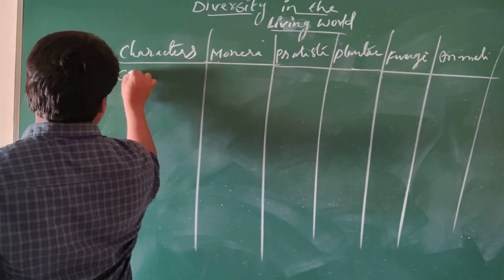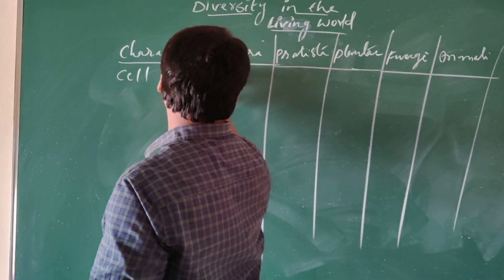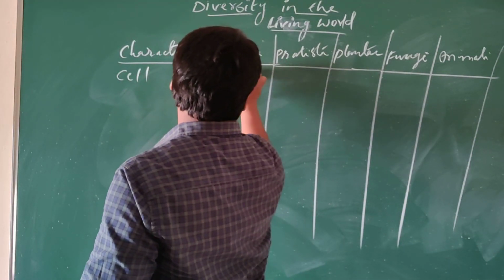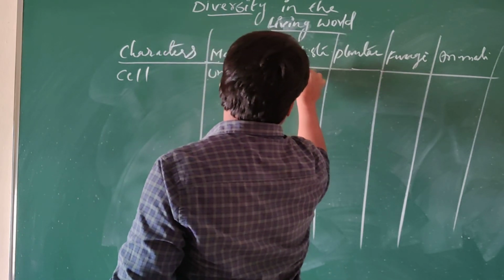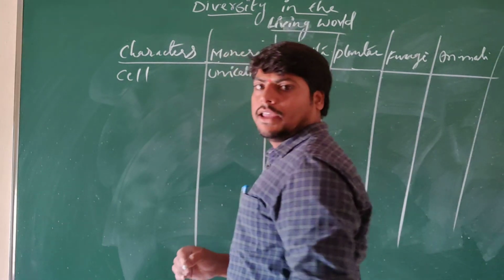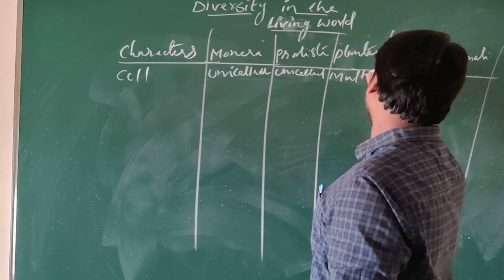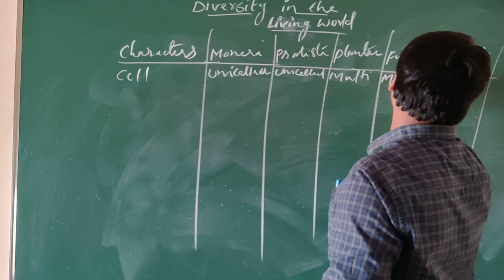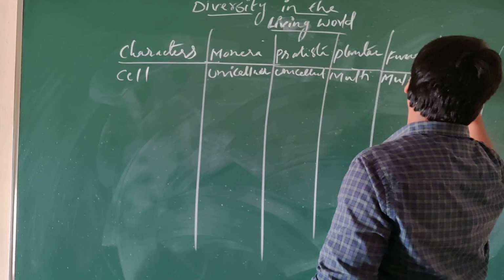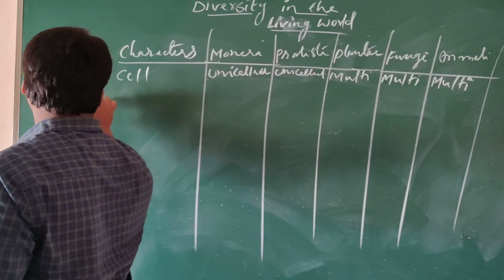Types of cell. How the cell is. Single cell means they were unicellular. Here also unicellular. And these plants are multicellular. Fungi also multicellular. Animalia also multicellular. This is the first character which we have taken.